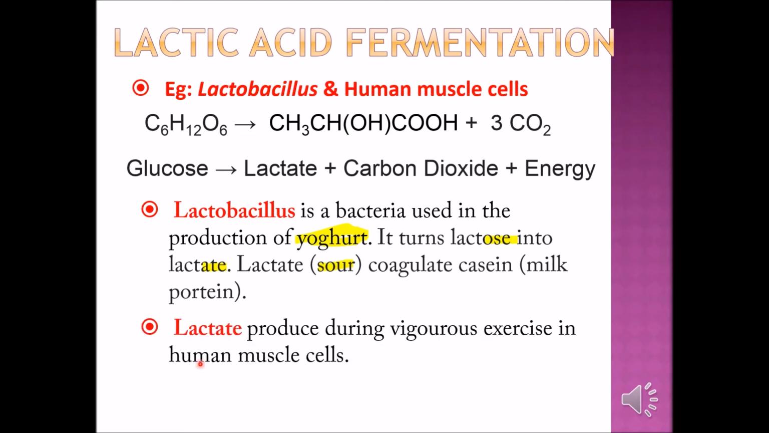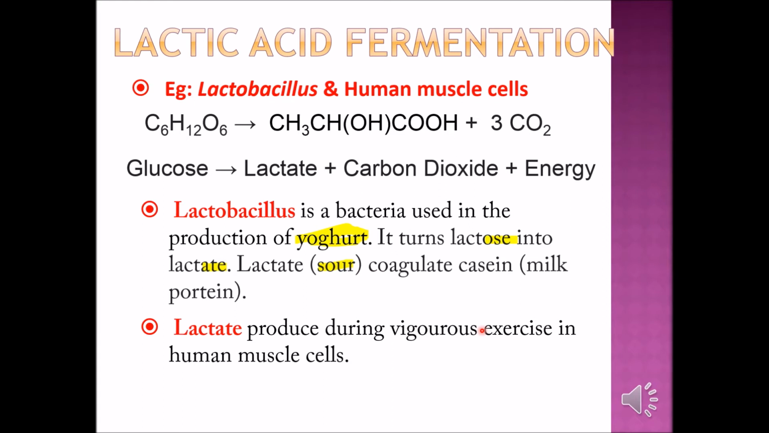Another, different example is the human muscle cell. The human muscle cell will produce lactate during vigorous exercise. This one we will see again at the back later. What is meant by vigorous exercise? Here it is about how the lactic acid is being produced, not how the body adapts to this.